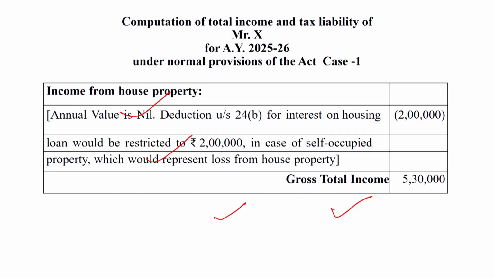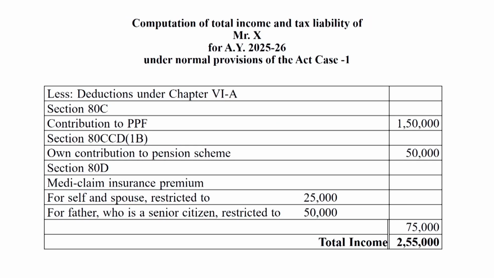Out of gross total income, the deductions under chapter VI-A are deducted. The first, contribution to PPF, is a part of 80C, and the contribution to NPS is under 80CCD(1B). Then 80D Mediclaim is restricted to 25,000 for self and spouse, and for father, whose age is more than 60 years, the maximum deduction is up to 50,000.